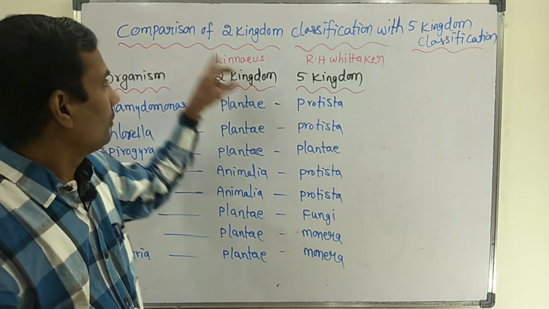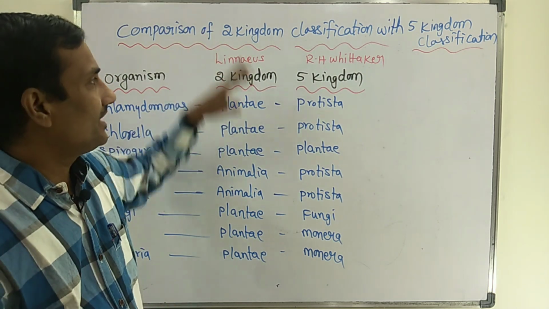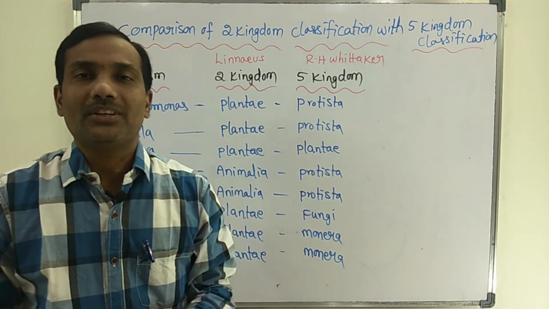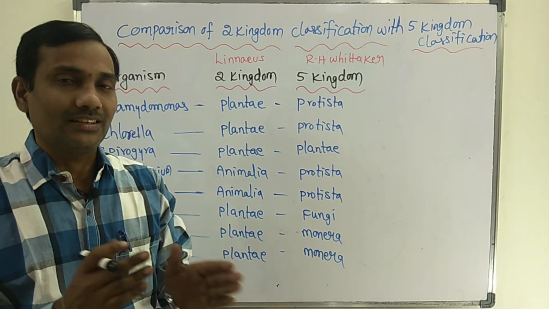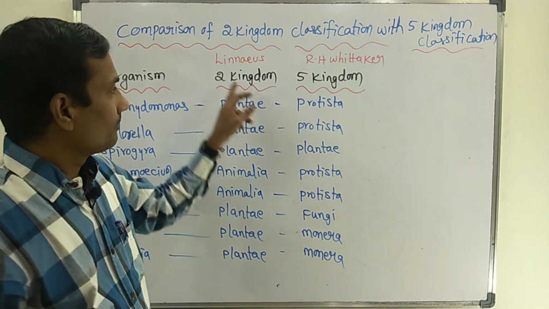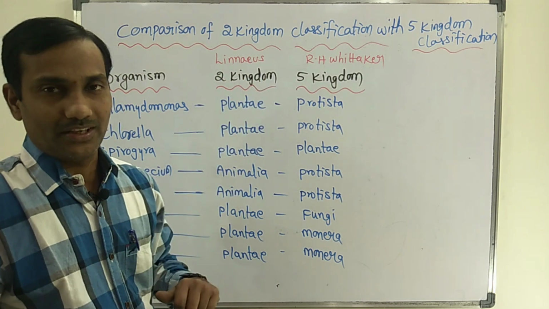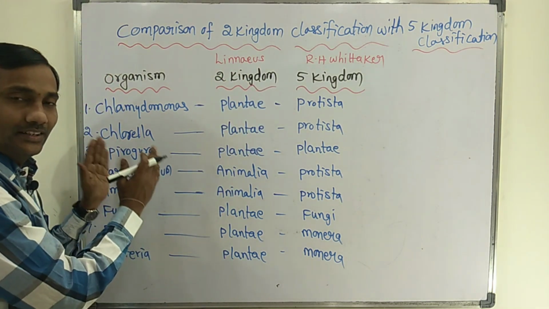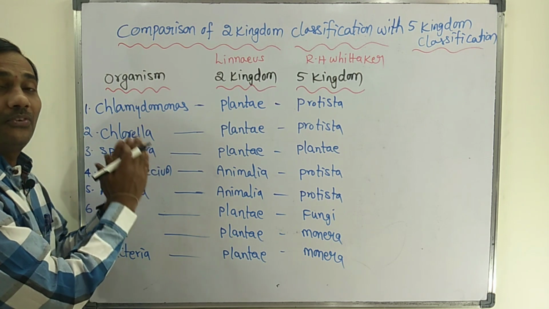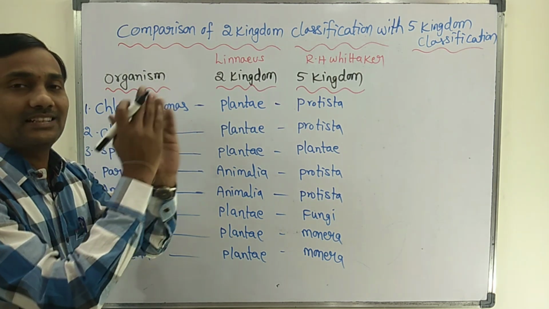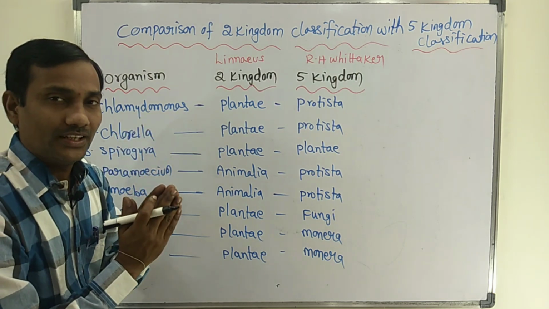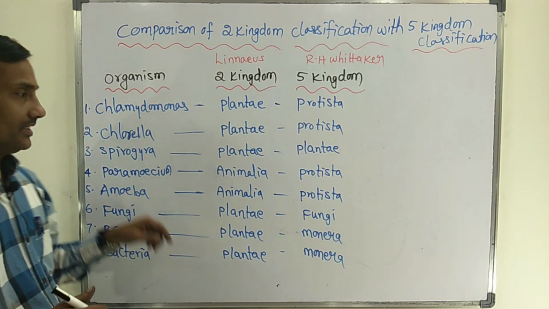Now let's discuss a topic: comparison of the 2 kingdom classification with the 5 kingdom classification. Linnaeus and R.H. Whittaker proposed different kingdom classifications. Now I am going to explain where different organisms were placed in the 2 kingdom classification and where exactly they are placed according to R.H. Whittaker's 5 kingdom classification.